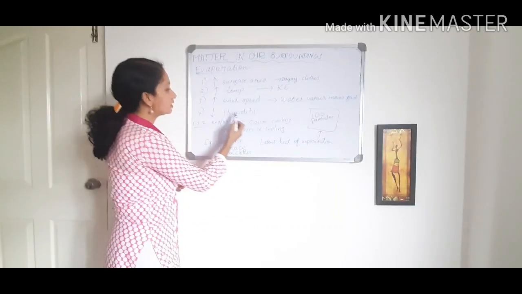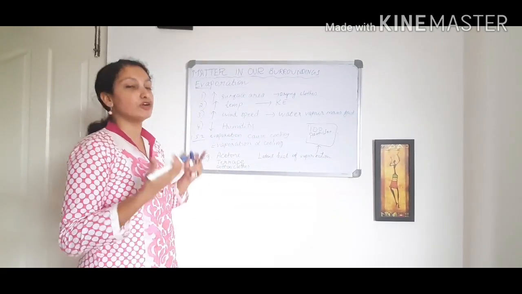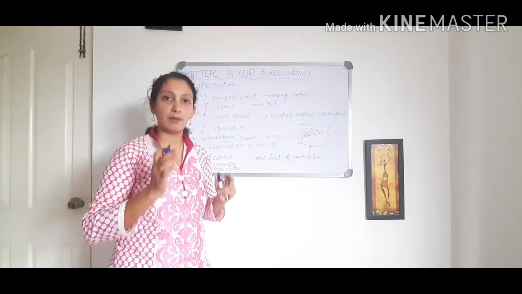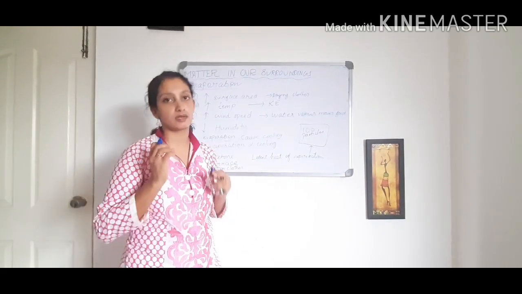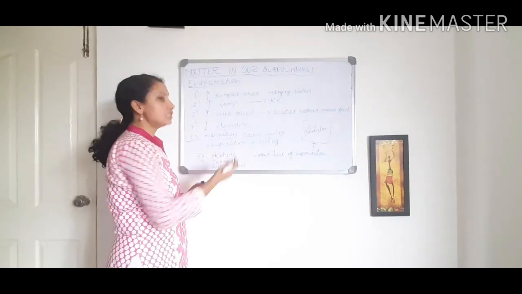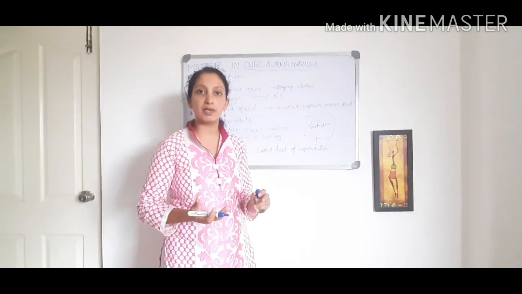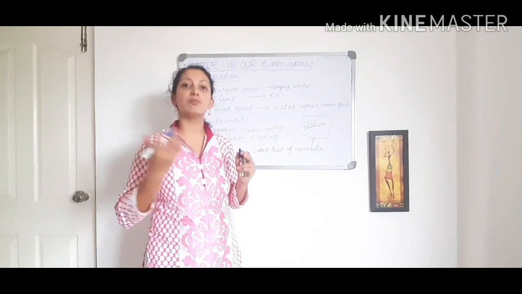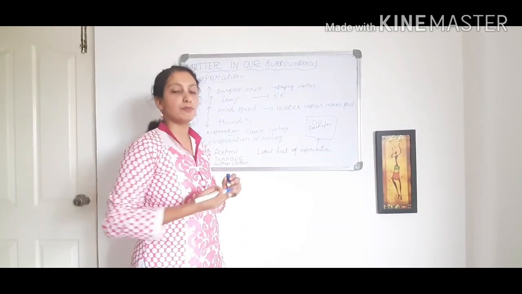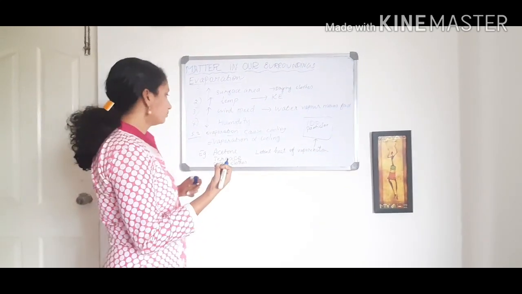So decreased humidity is helping evaporation. If more humidity is there, the evaporation process will be slower or not happening at all. Decreased humidity means less water vapor, and there is space to occupy the upcoming particles, so it is favoring the process of evaporation.